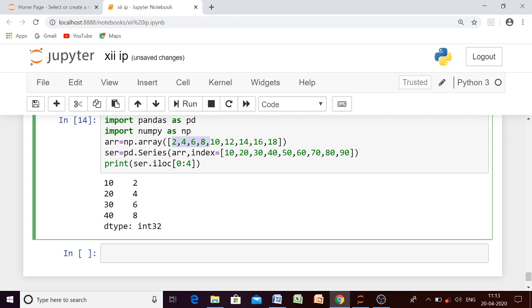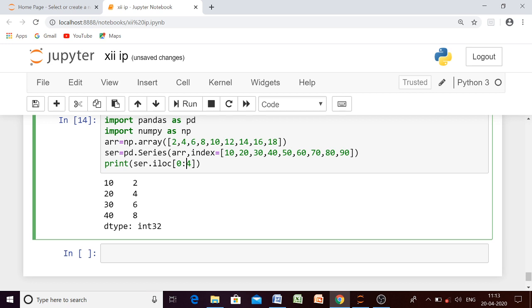But did you get the difference between LOC and ILOC? Let me explain once again. LOC will take the index label provided by us using the index attribute, and ILOC will take the implicit index value, which starts with 0. In case of LOC, both the starting value and ending value are included in the result, but in case of ILOC, the end value will be excluded from the result.